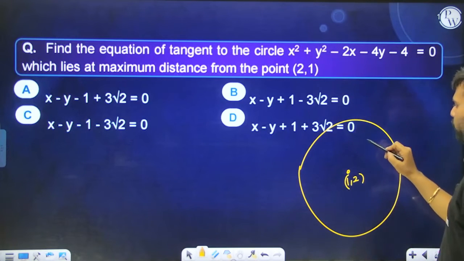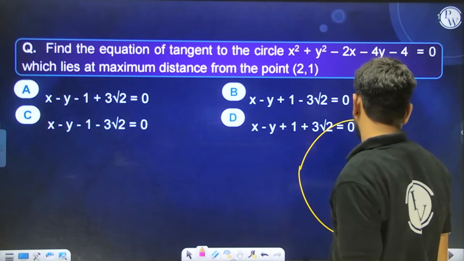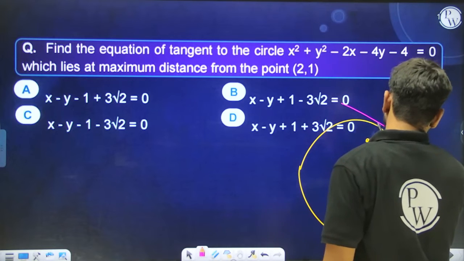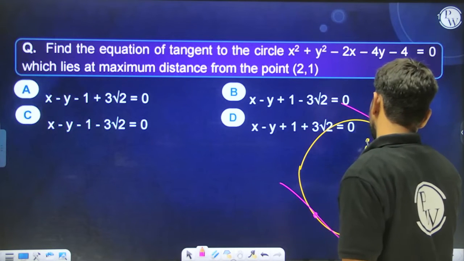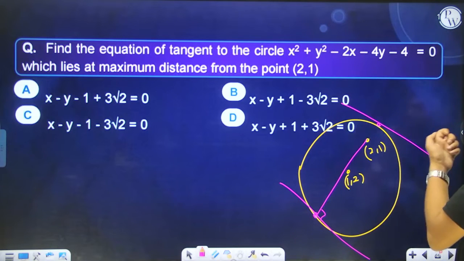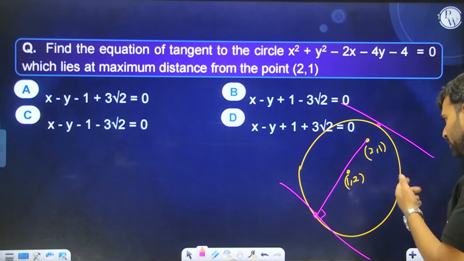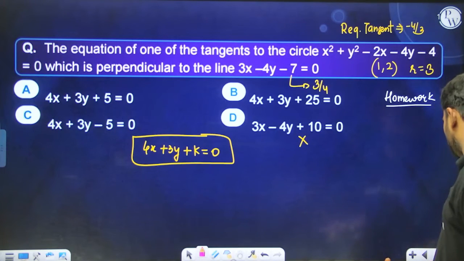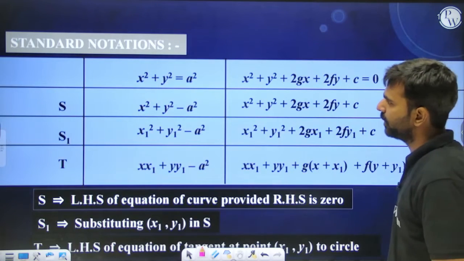The point (2, 1) is, let's say, lying somewhere over here, so there will be tangents like this as well as like this. We just need to see when this distance is maximum. I don't think it is difficult at all. I think you will be able to solve this. This point may or may not lie on the common normal, so keep this in mind.